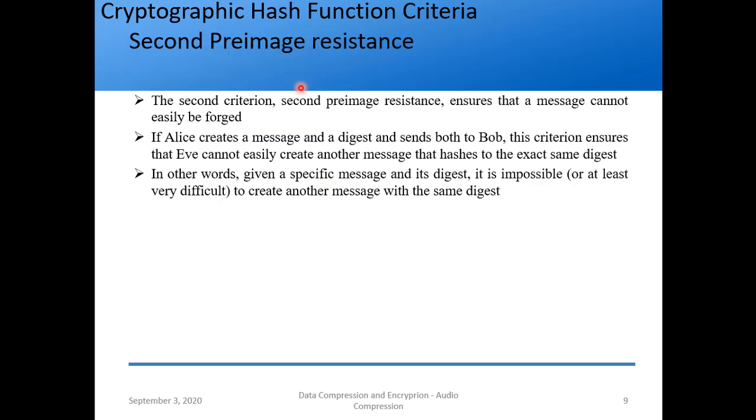Next is second pre-image resistance. The second criterion ensures that the message cannot easily be forged. It gives us the guarantee that the message is not forged. If Alice creates a message and a digest and sends both to Bob, remember, this criterion ensures that Eve cannot easily create another message that hashes to the exact same digest. It might be hard to understand here, so again we'll go to the image in some time. In other words, given a specific message and its digest, it is impossible to create another message with the same digest. That is what second pre-image resistance is, and this criterion should also be satisfied.